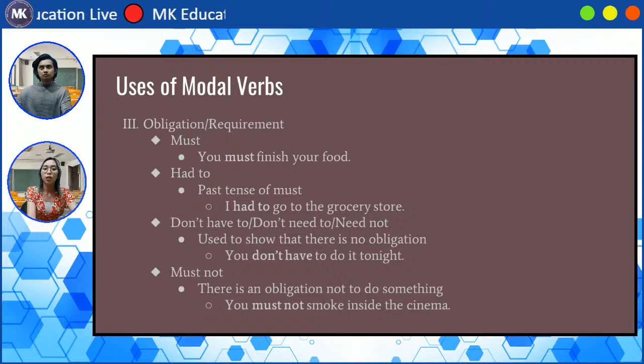And the last one we have is must not. Okay, it's different from don't have to, don't need to, and need not. Must not here shows that there's an obligation not to do something. For example, you must not smoke inside the cinema. Another example is you must not drink alcohol while driving. So that is the use of must not.